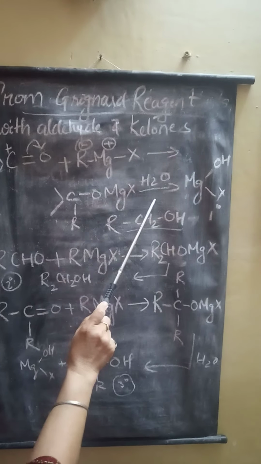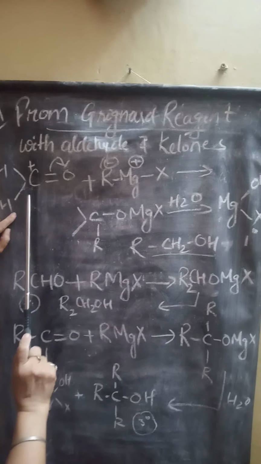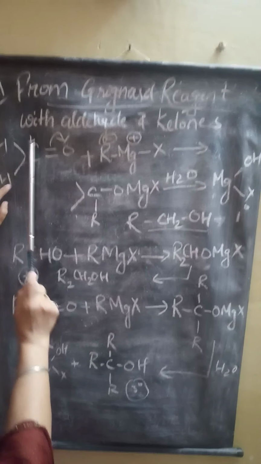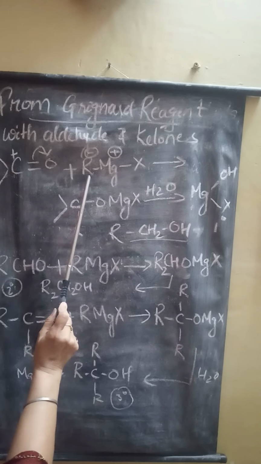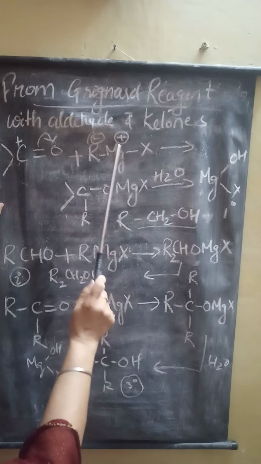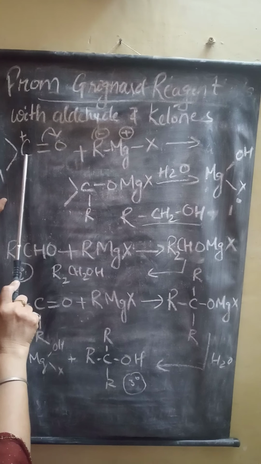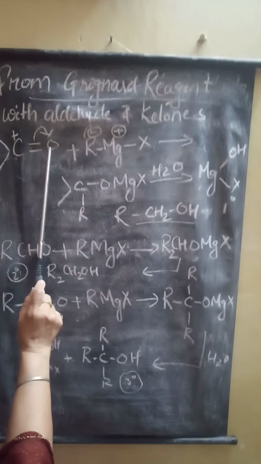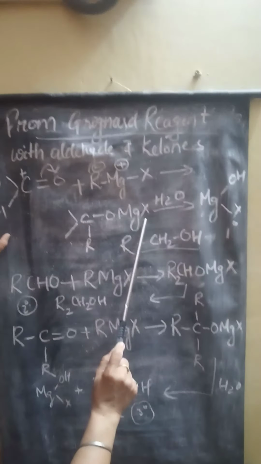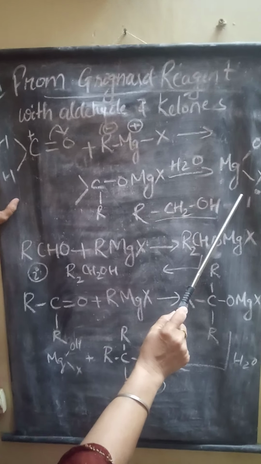Now this is the mechanism. In this carbonyl compound, that is aldehyde, oxygen takes up the electron and carbon develops a positive charge. The alkyl group attached to the Grignard reagent has a negative charge, and MgX is considered as positive. This R reacts with the carbon having positive charge, and then the oxygen gets attached to the other part of the Grignard reagent, and this intermediate compound is formed, which on hydrolysis gives alcohol and releases the other part.